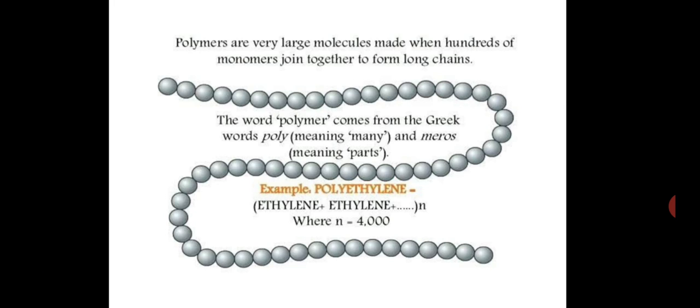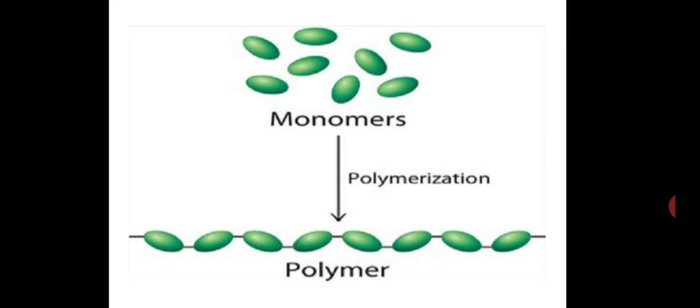What is the monomer unit here? Pearl. A single pearl will be called a monomer unit and the whole necklace will be called a polymer, right? So what is a polymer? A polymer is any substance which is made up of many repeated similar subunits. Here you can see these are monomers. When they are tied together in a chain, this process is called polymerization and the polymer is formed.